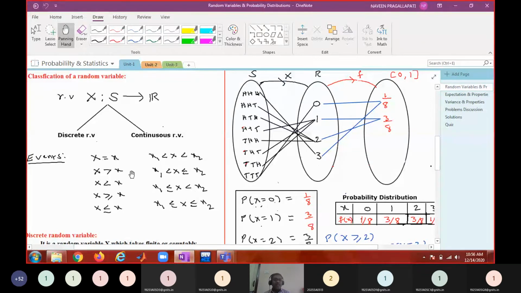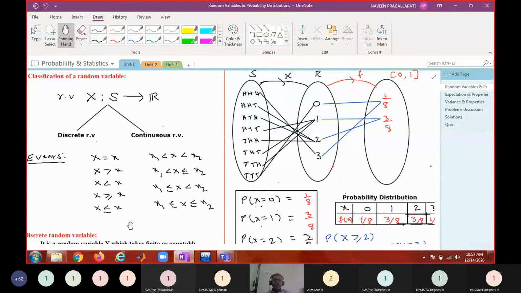X greater than or equal to 1 means at least one head. X less than or equal to 2 means at most two heads. 1 less than X less than 3 means the number of heads is between 1 and 3, and so on. You can use this random variable to describe the events mathematically.